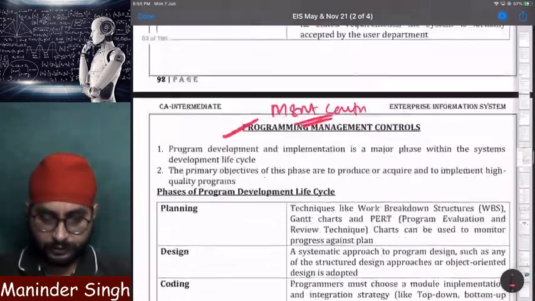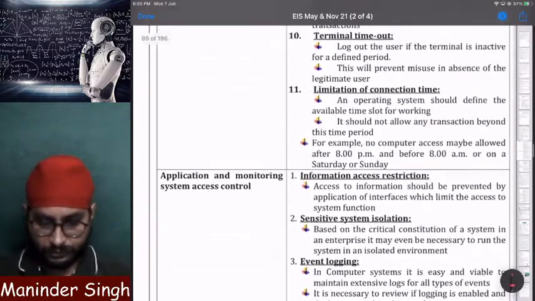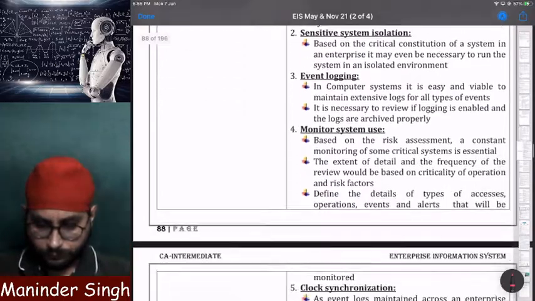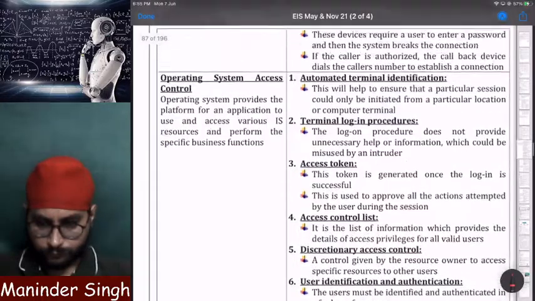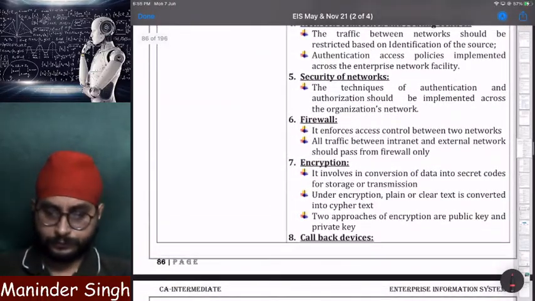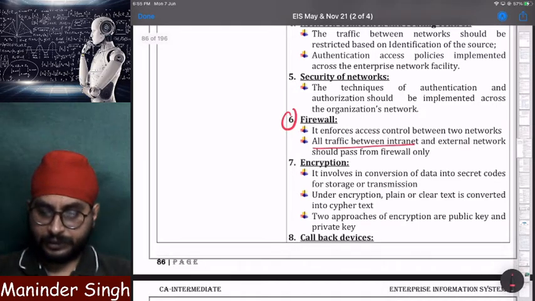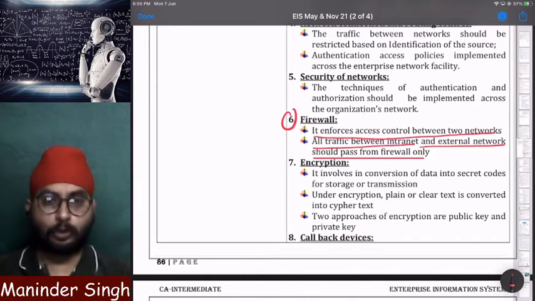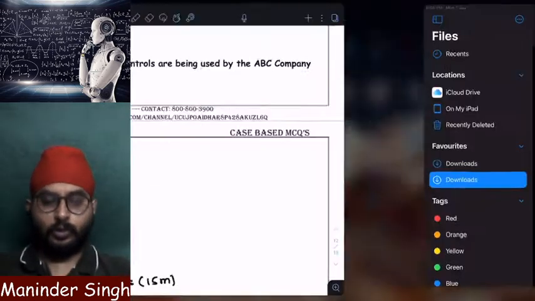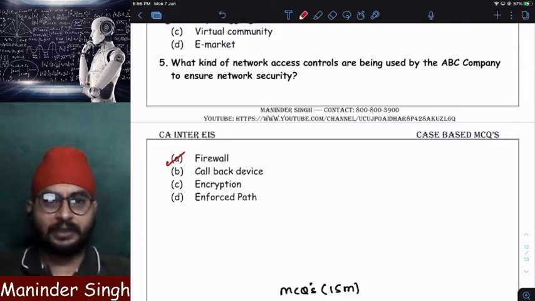We have studied this also. Clear? Somewhere it should be there, here only in controls. See, firewall. It is here. All traffic between the intranet and the external network should pass through the firewall only. It enforces access control between two networks. What are those two networks? Public network and private network. Clear? So whatever we have studied in the class, from the same thing only MCQs are being asked by ICAI.